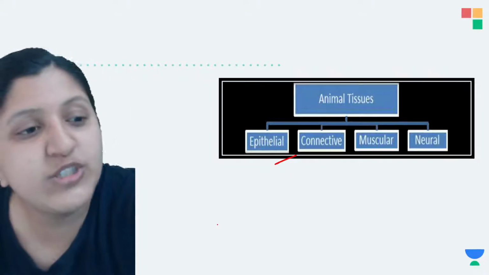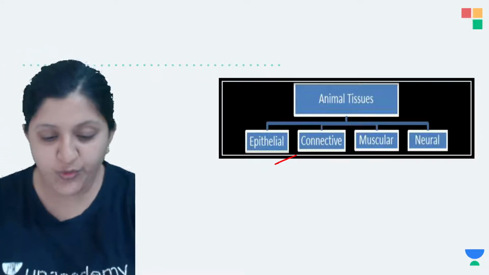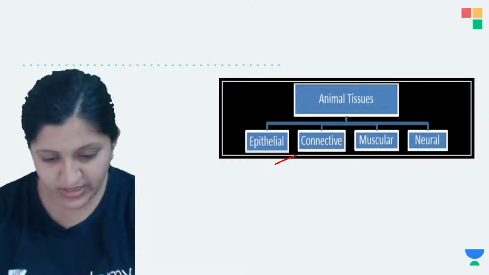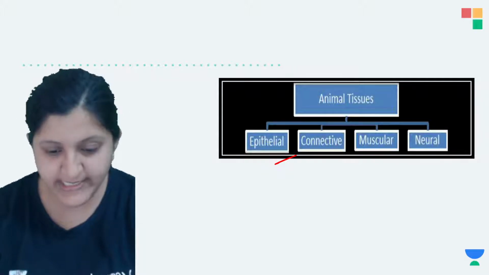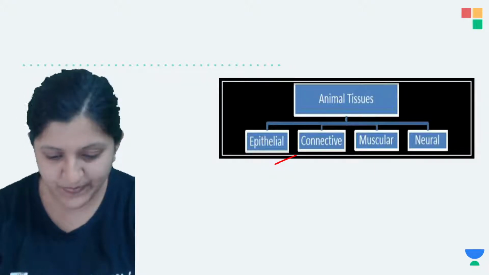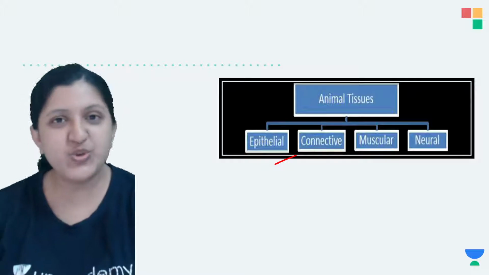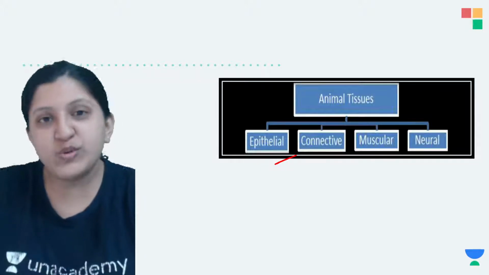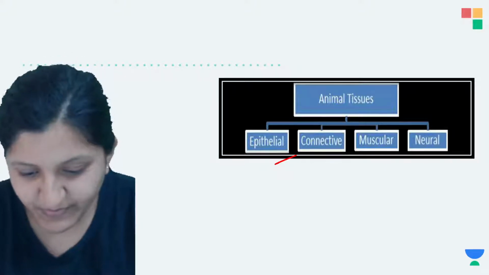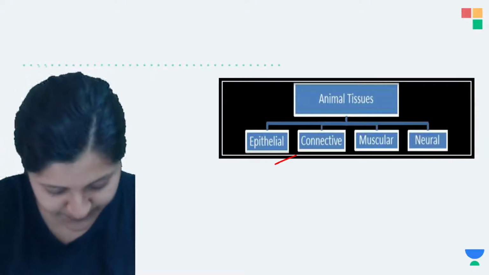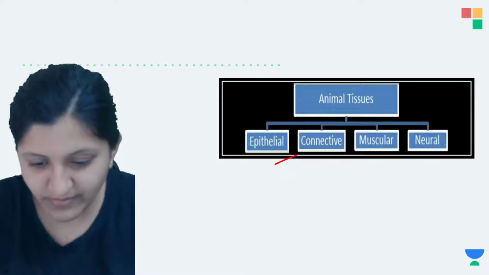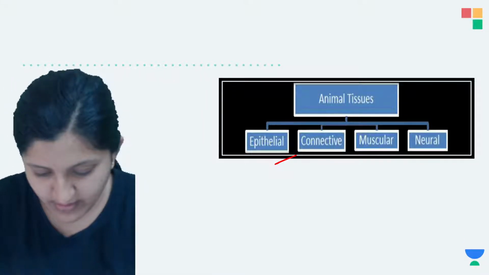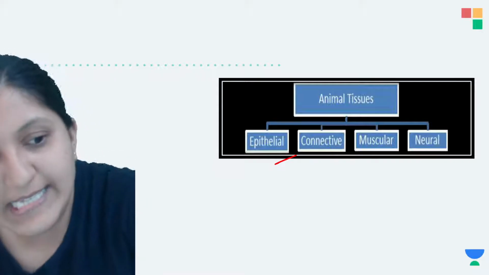So what different tissues do you find in an animal? Any of you have any idea? What different tissues are there? What types of tissues do you find in there? No idea? Okay, so let's discuss this.